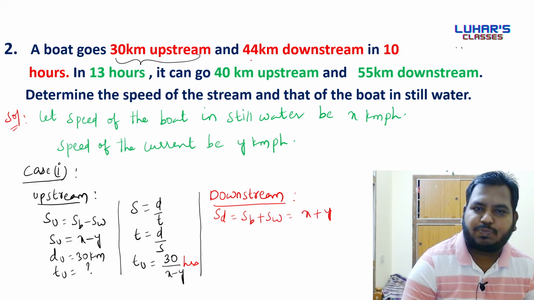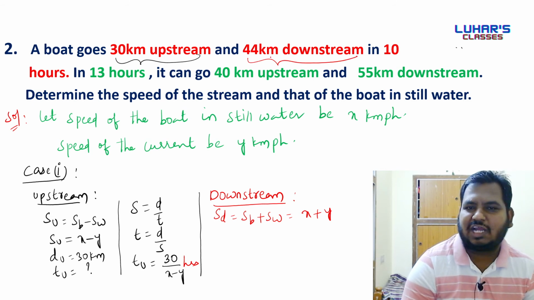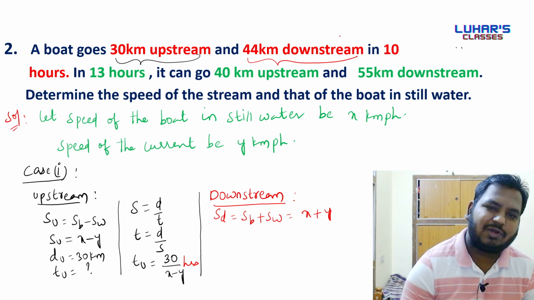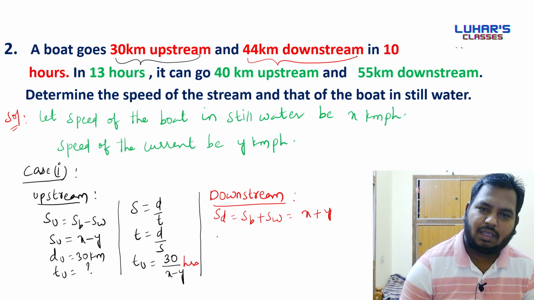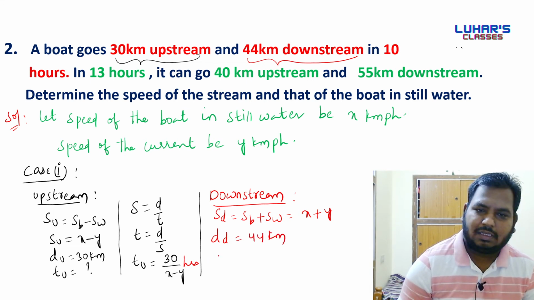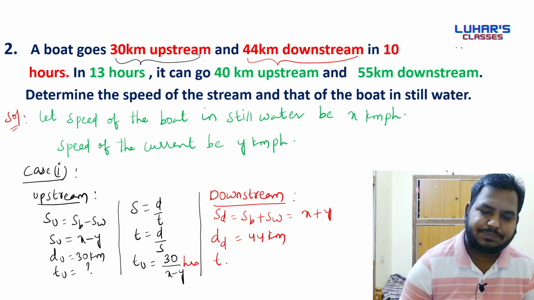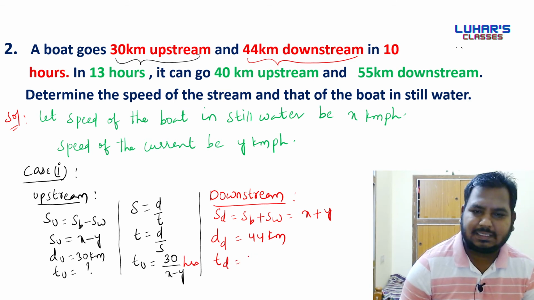Next, the distance traveled by the boat in case of downstream is 44 kilometers. We don't know time, so time in case of downstream will be distance by speed, that is 44 by x plus y.